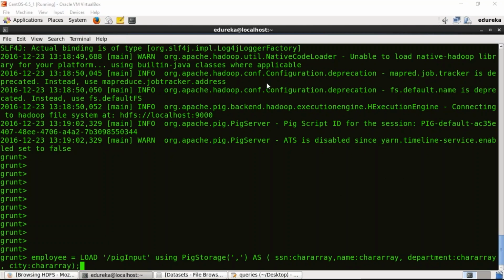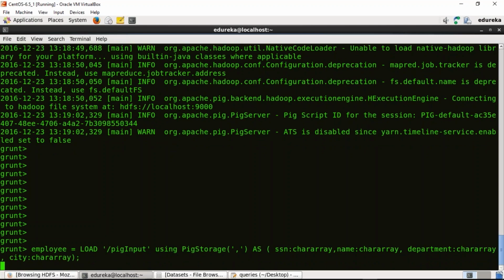Shrikant says, are we defining the schema here? Absolutely right, Shrikant. In technical terms, it is the schema of the data set that we are moving into the relation employee. Absolutely right, Rami. However, in Pig, it is not important to specify this schema. You can also load the data without specifying the schema. Okay, great. So I'll just execute this command.